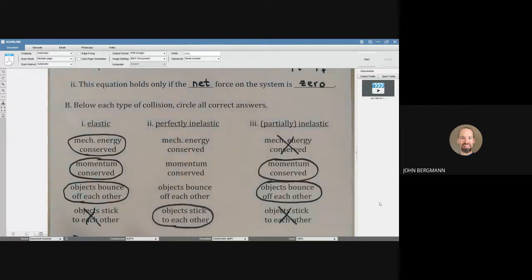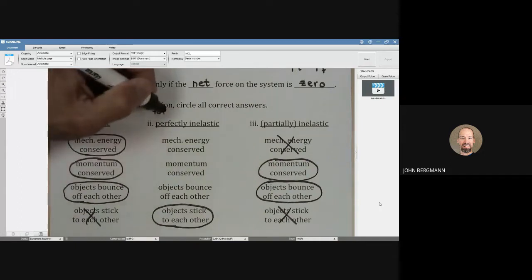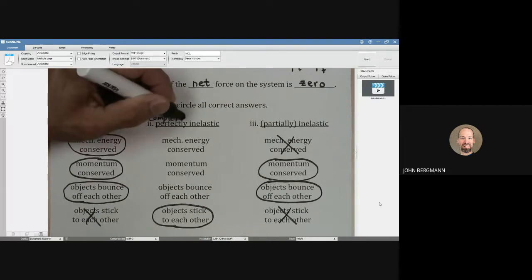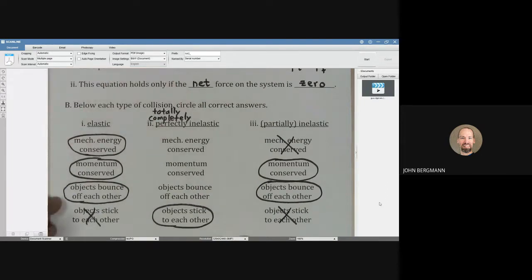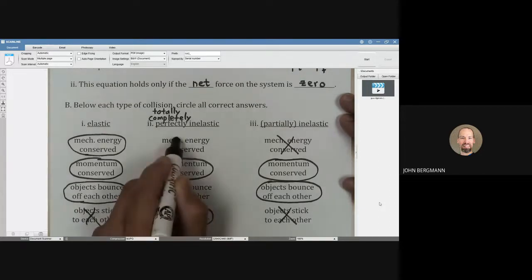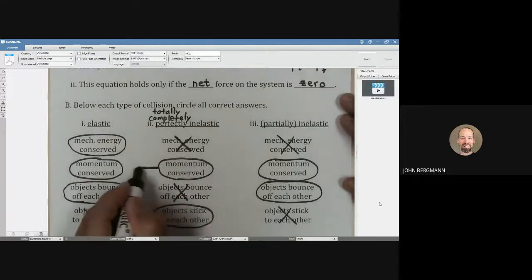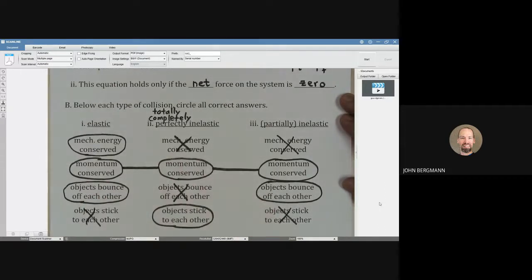There are other terms besides perfectly inelastic. Sometimes we use the term totally inelastic or completely inelastic. But there's got to be some term before the word inelastic that indicates a complete inelastic collision. Those objects are going to stick together. They don't bounce off of each other. Momentum is conserved, but mechanical energy is not. What these have in common, you can see, is that in every case, momentum is conserved.